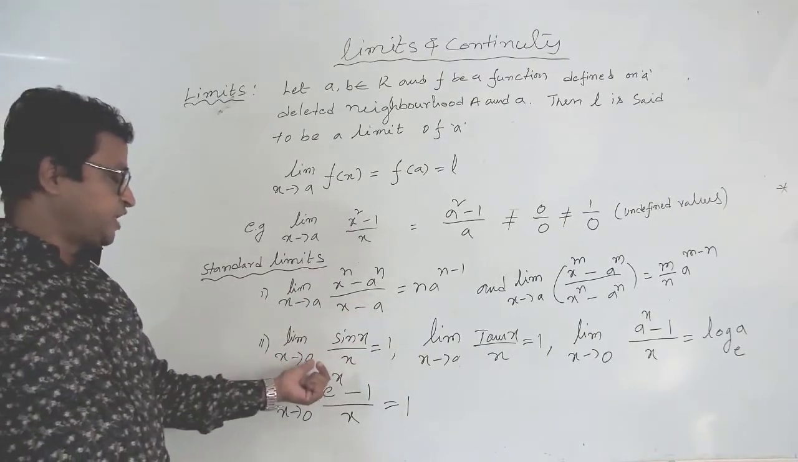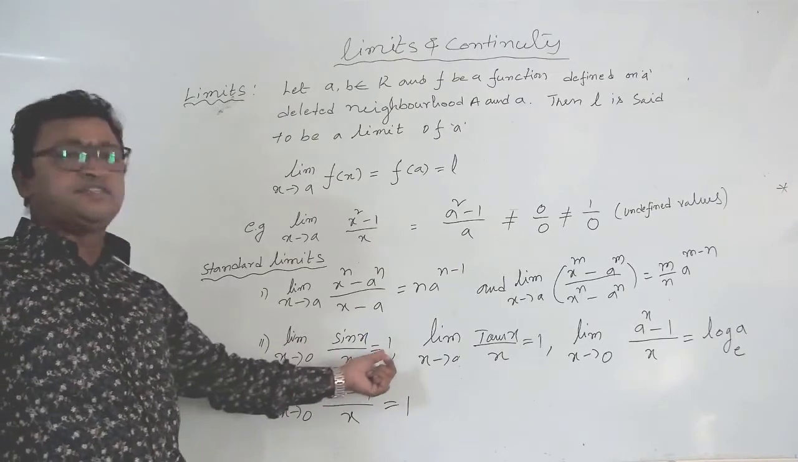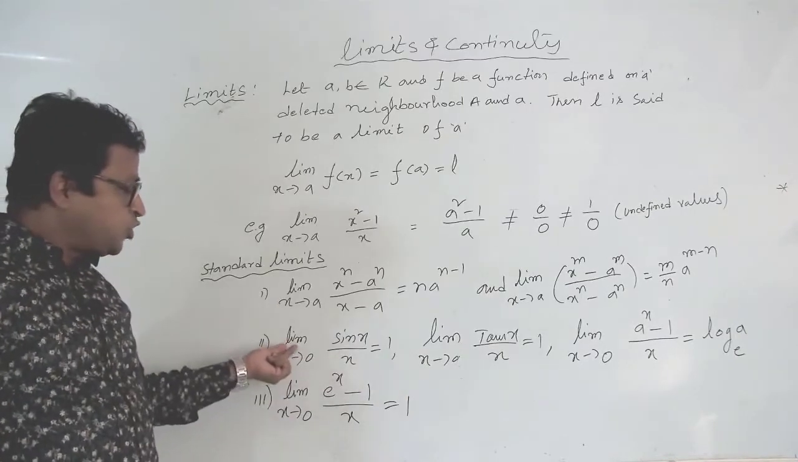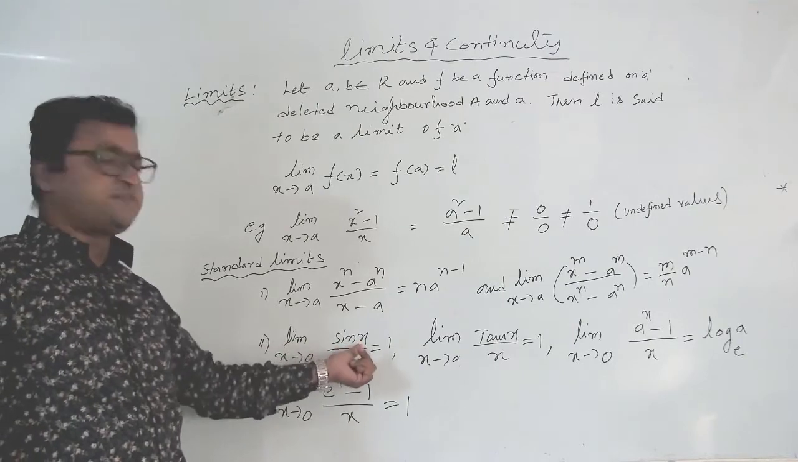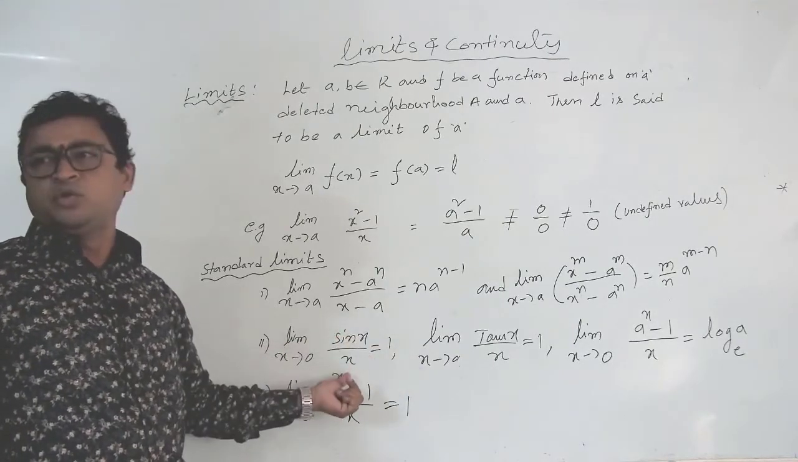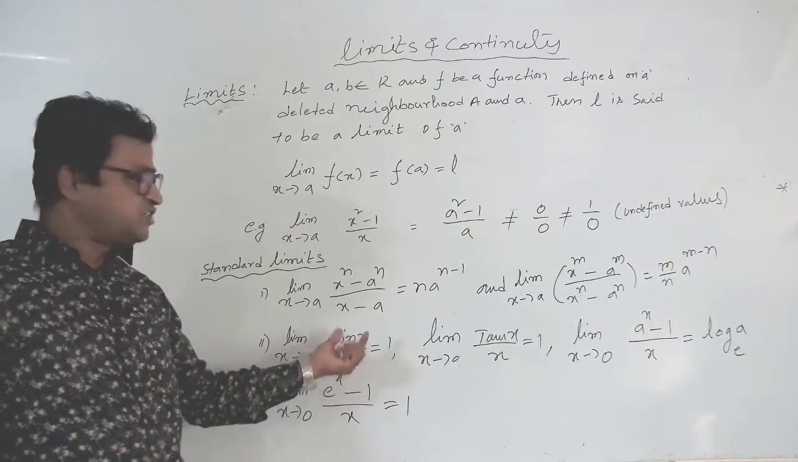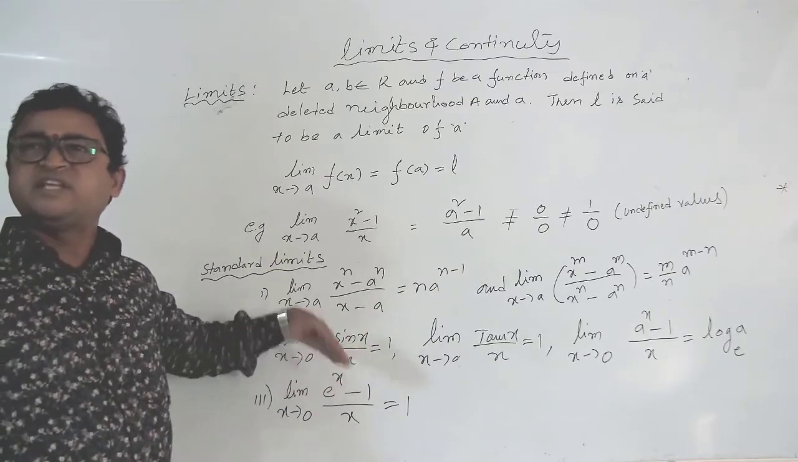The limit as x tends to 0 of sin x by x is equal to 1. Suppose you apply x equal to 0 here: sin 0 by 0, we don't know the value of that. That's why this standard formula is already given.